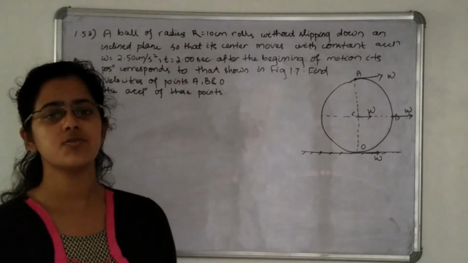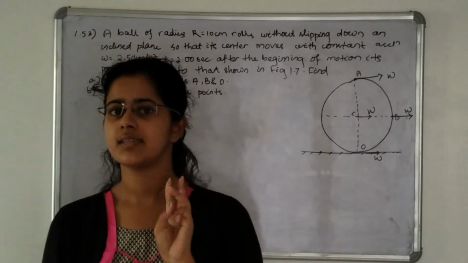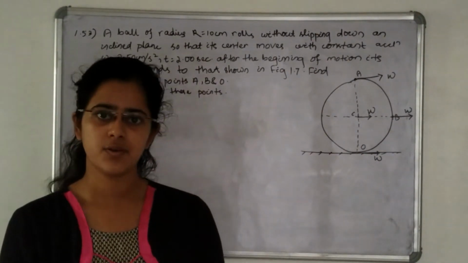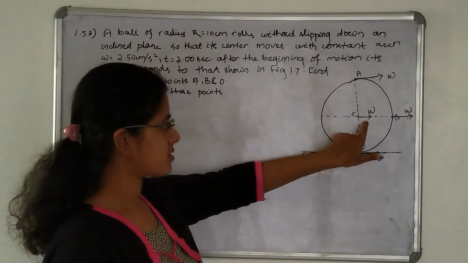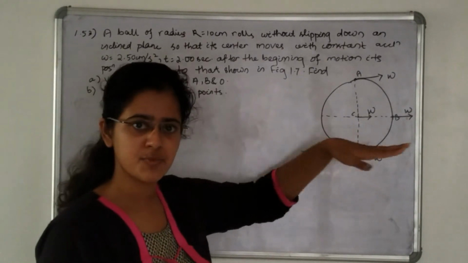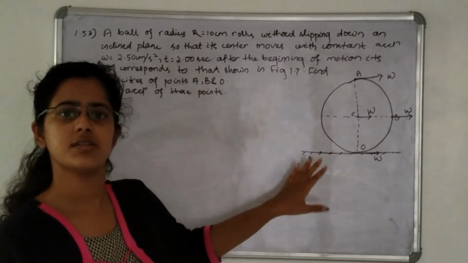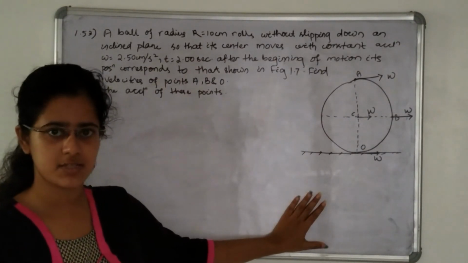In that previous question we see that every point has 3 accelerations. That is, any arbitrary point has 3 accelerations. One acceleration is the center of mass acceleration with which it is moving in this direction. Another is tangential acceleration and the other is normal acceleration, or centripetal acceleration.